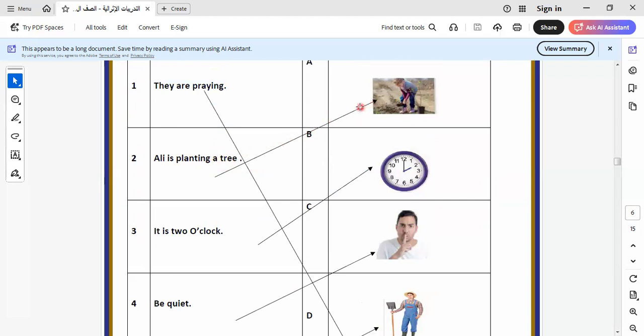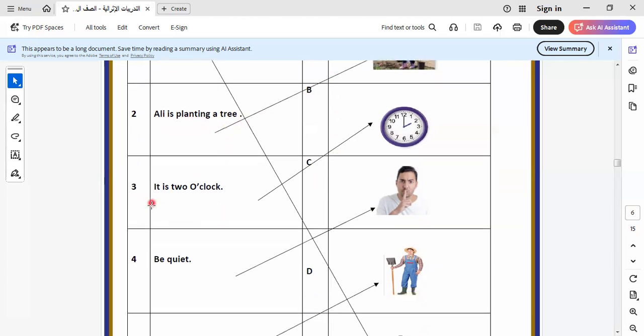As we know before, plant we can use as a verb and as a noun. We use it as a noun when we talk about plants, as we all know: seeds, vegetables, anything can be plants. But when we use planting as a verb, it means I use the tools of agriculture to cultivate a plant. Okay, so here Ali is planting a tree.